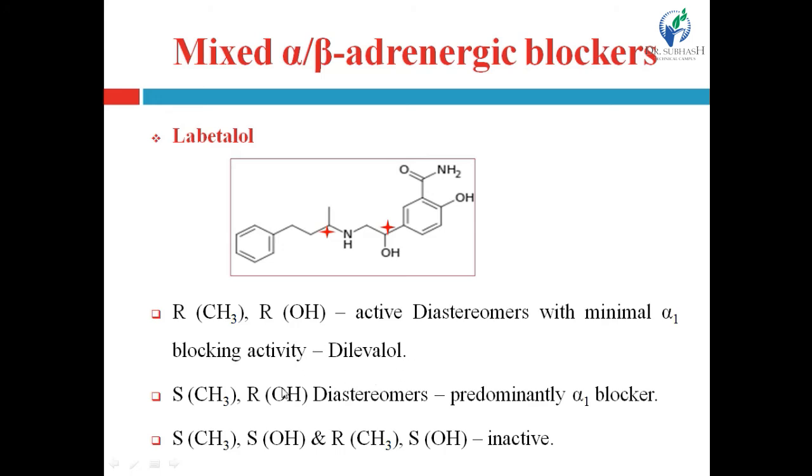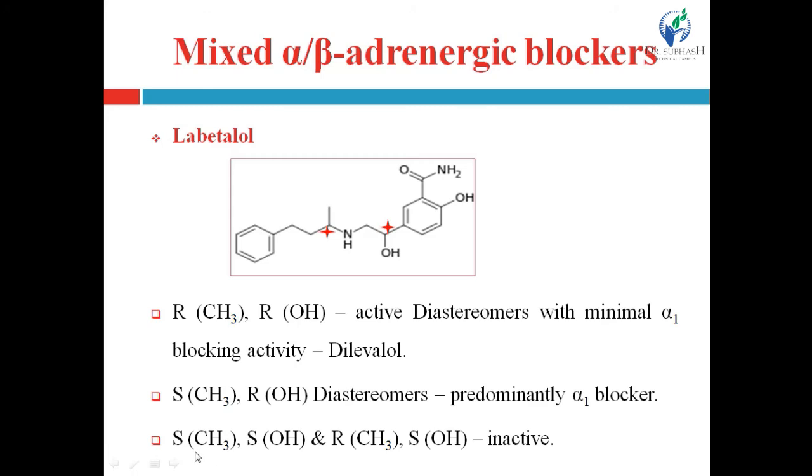Then the methyl group containing chiral center is with the S configuration, and the hydroxyl group containing chiral center is in R configuration. Then the produced diastereomer is predominantly an alpha 1 blocker, right? Predominantly alpha 1 blocker, that means the most active diastereomer, right? So these both are the active ones.